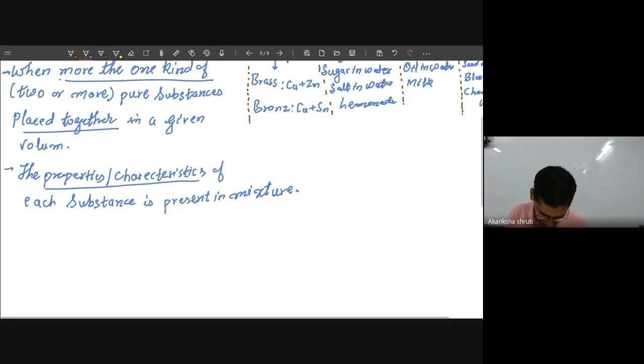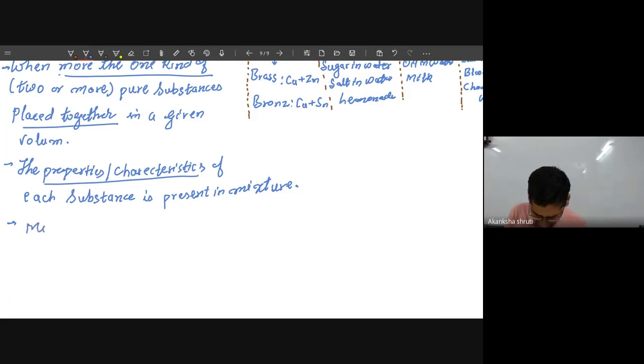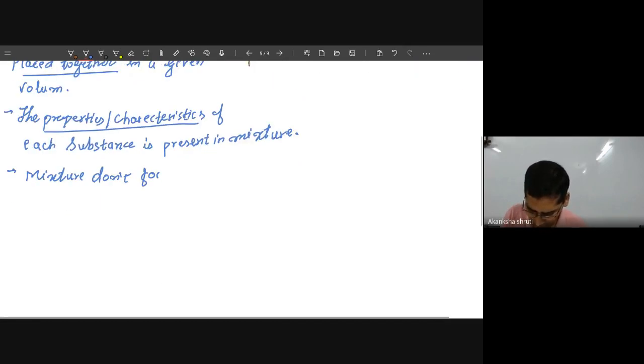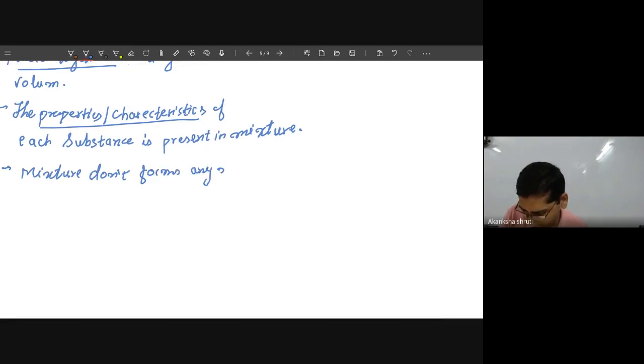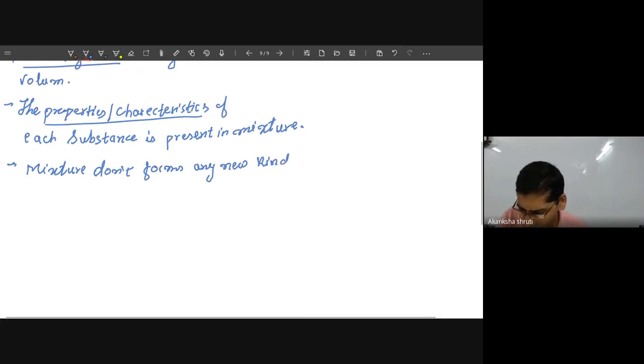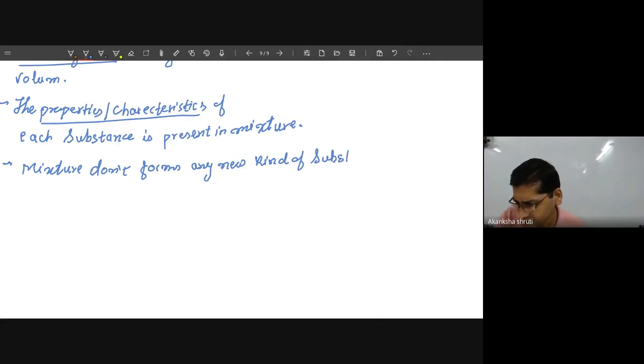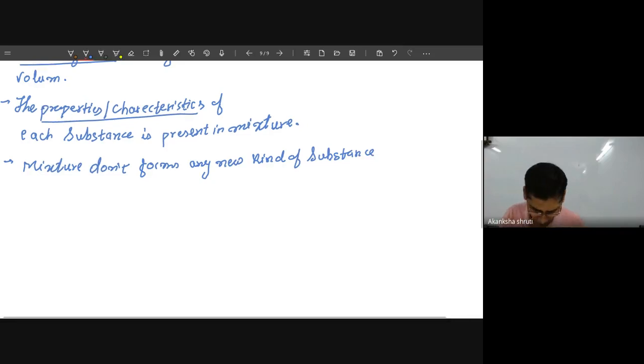So write: a mixture does not form any new kind of substance, meaning a new substance is not formed.